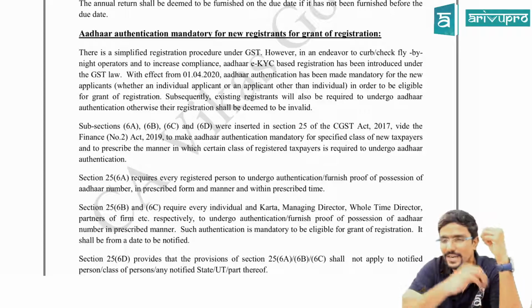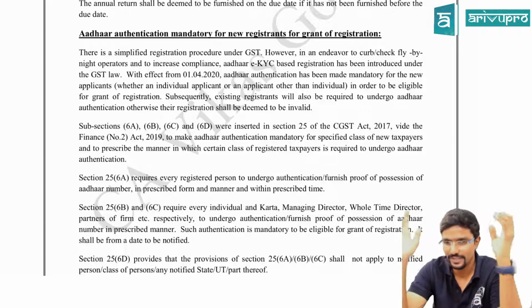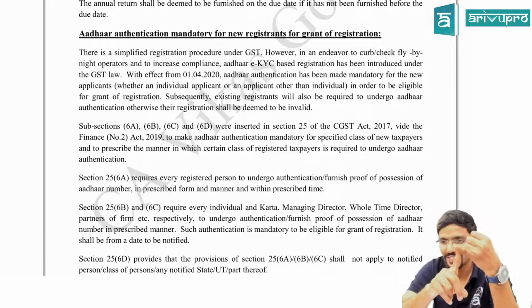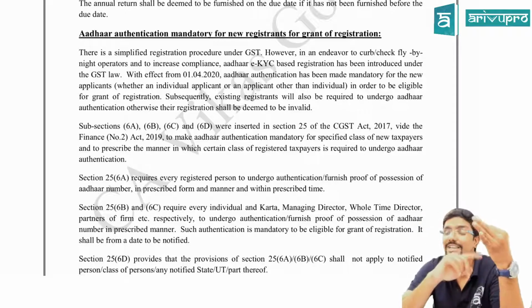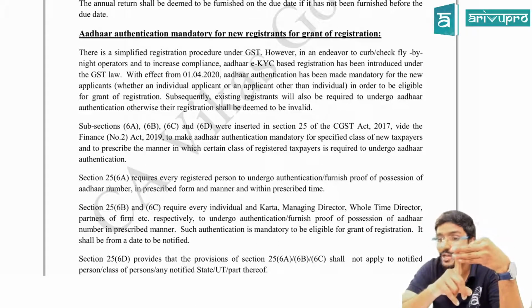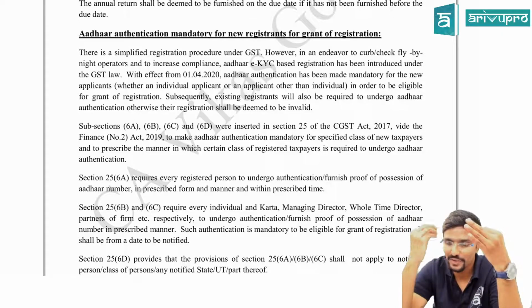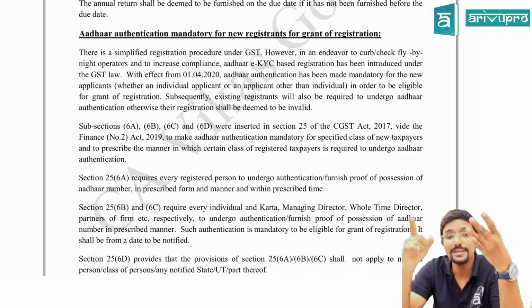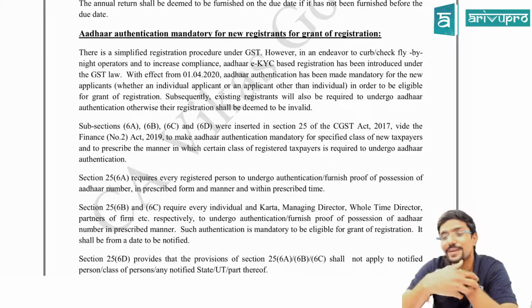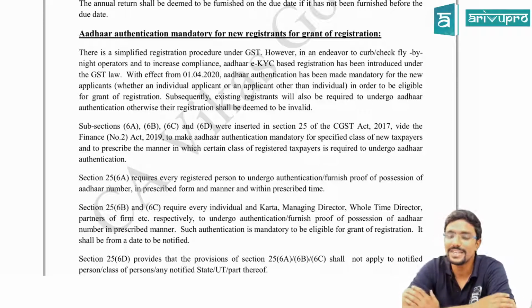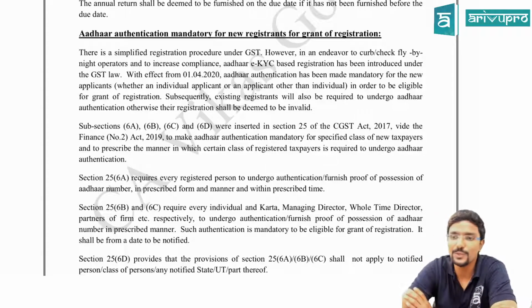See, they are trying to link Aadhaar for everything now. For bank account they linked it, mobile number they linked it, then for income tax, for PAN also they linked it. They gave some deadline and we were supposed to link it. Even for GST they are trying to link it, because now they are trying to make Aadhaar a unique number for both GST as well as your income tax.